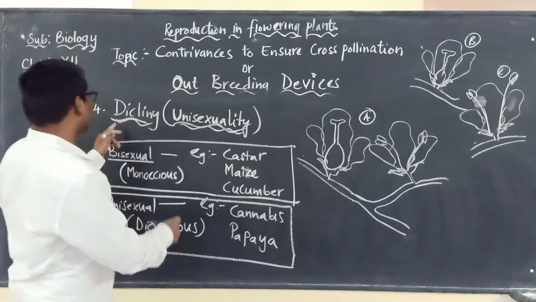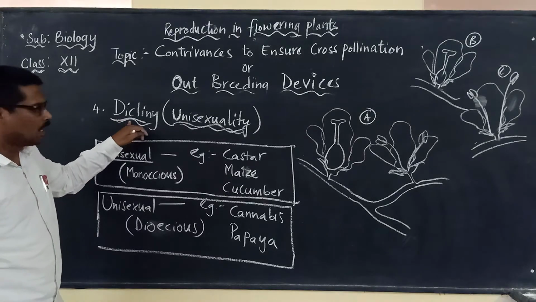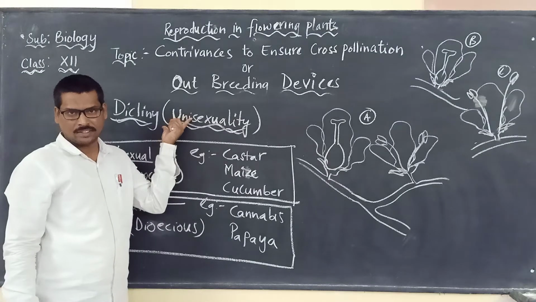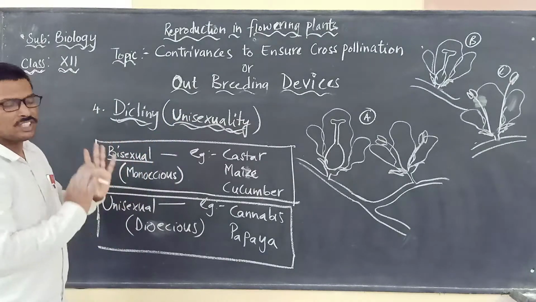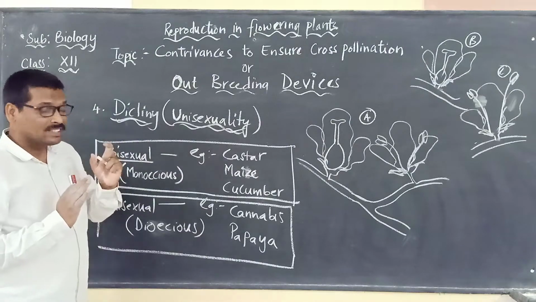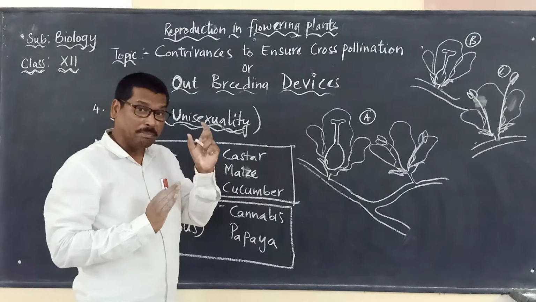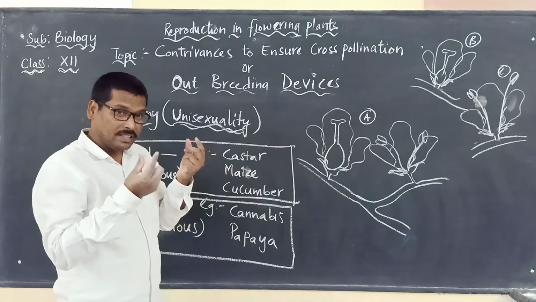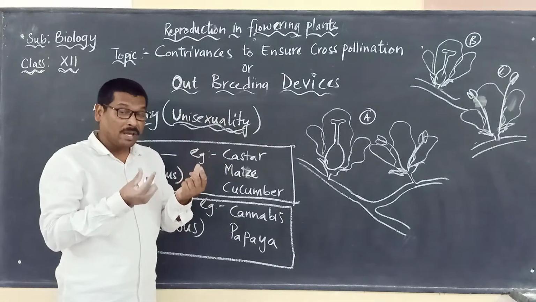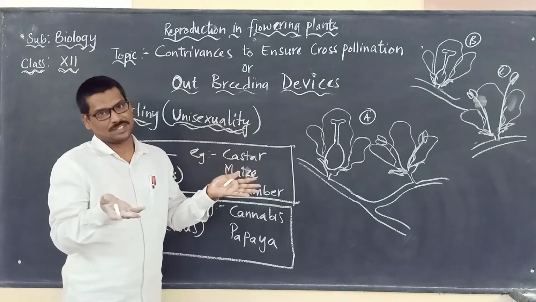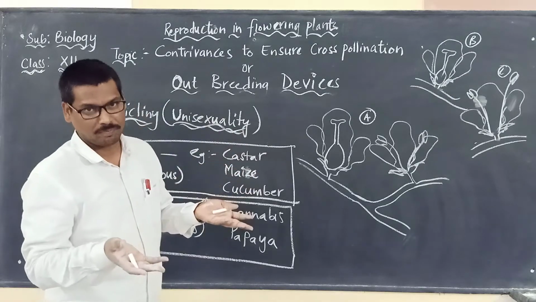So the next one we are going to discuss is diclining, otherwise called unisexuality. In this we have to remember that the stamen and the carpels, meaning the male part and female part, may be present on two different flowers.